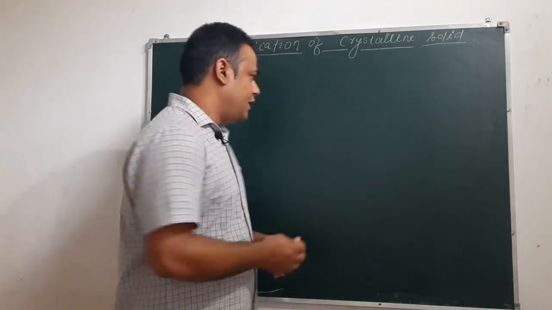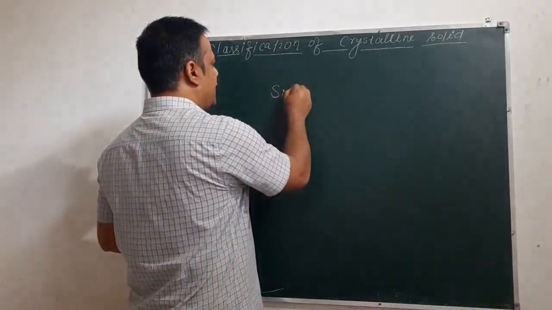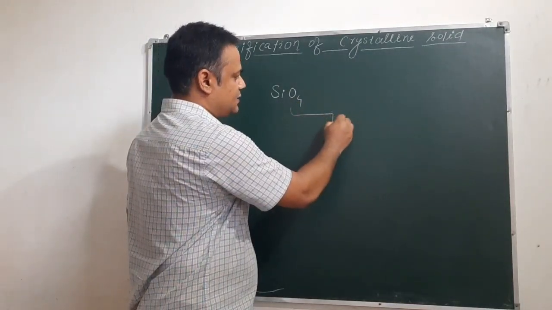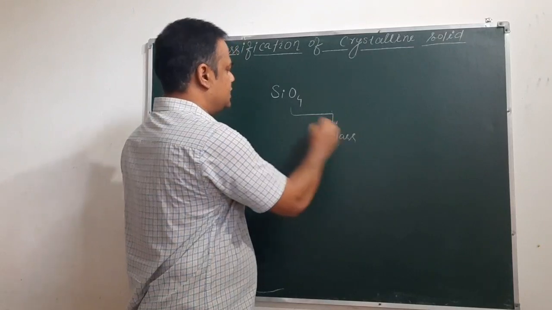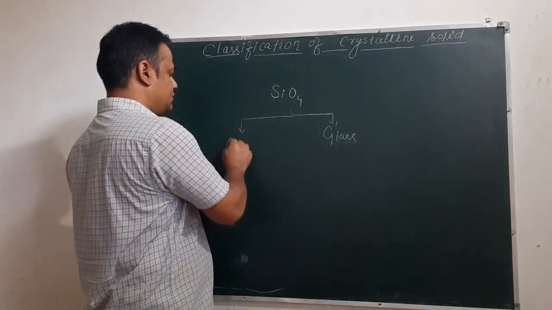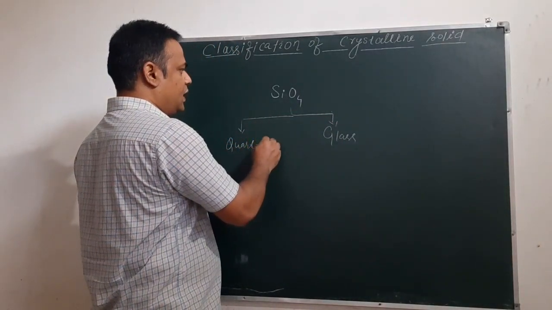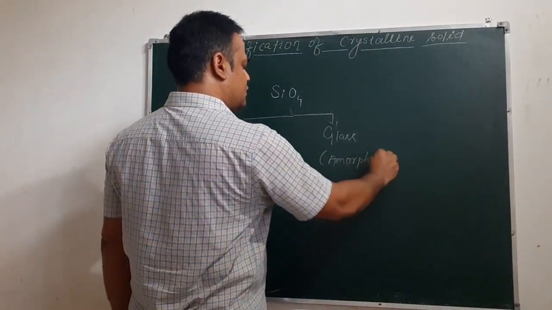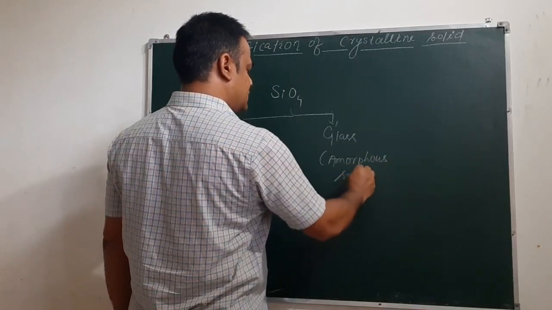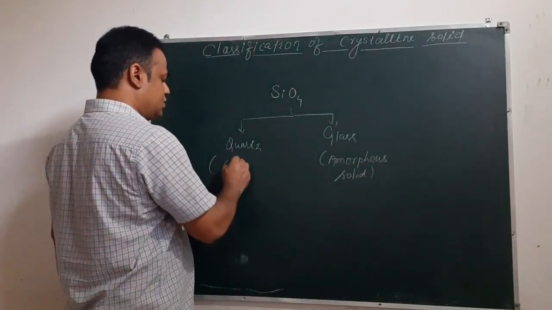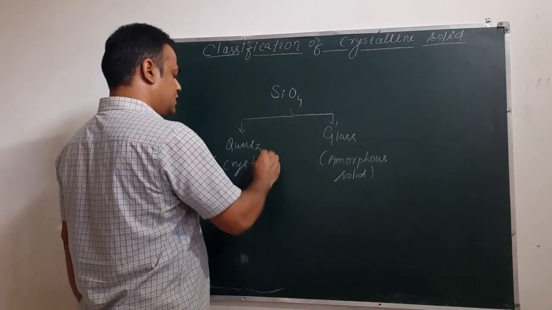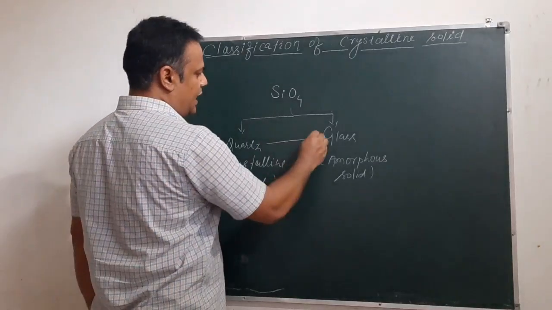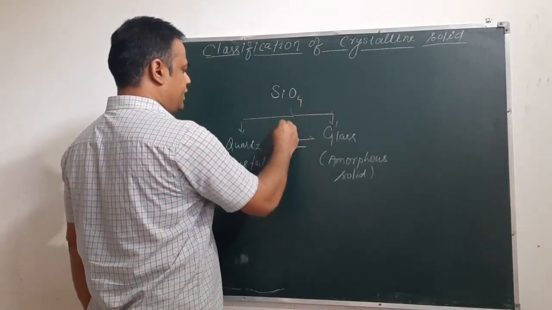For example, SiO2 exists in two forms. The first form is glass and the second form is quartz. The glass is an amorphous solid and quartz is a crystalline solid.